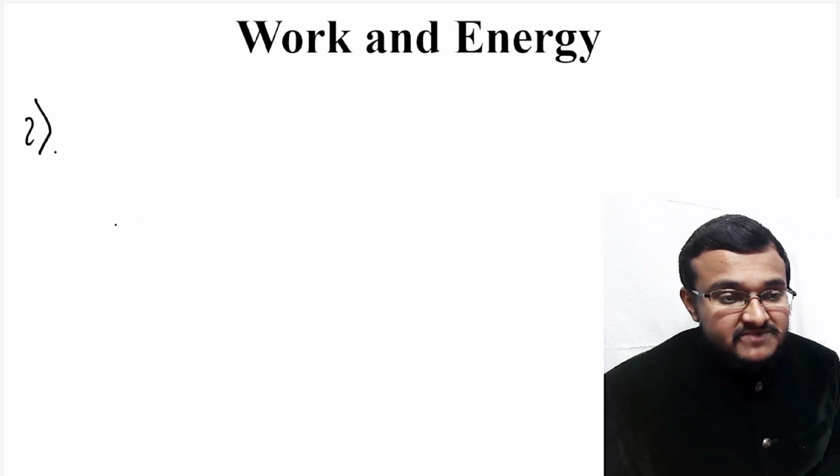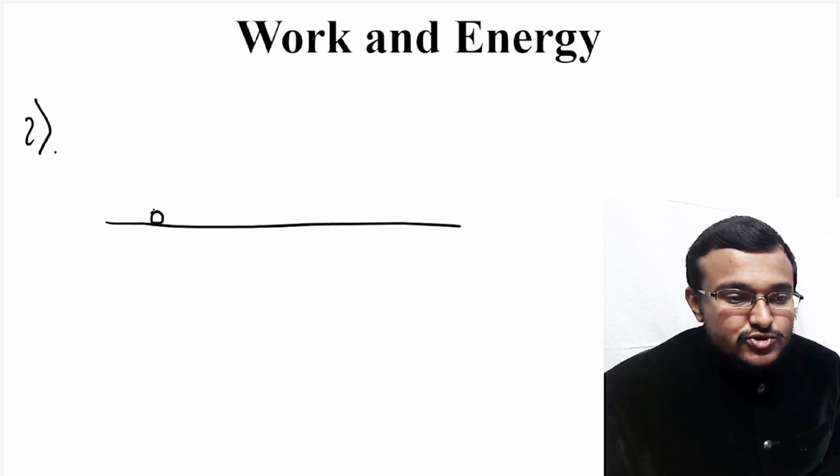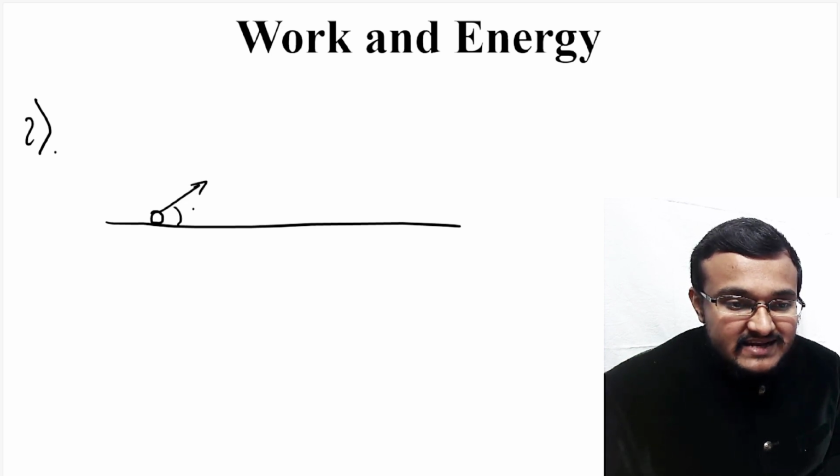Coming to the second question, here a particular object is thrown at a certain angle like this. So from ground level at a certain angle, let's say angle theta, this particular object is thrown.